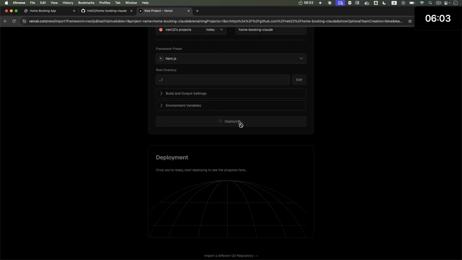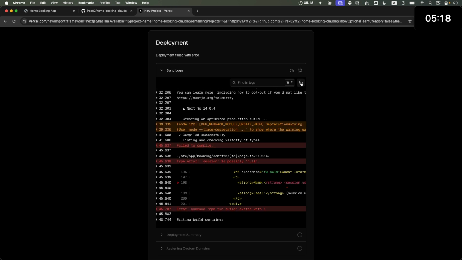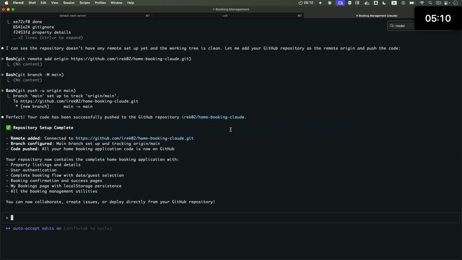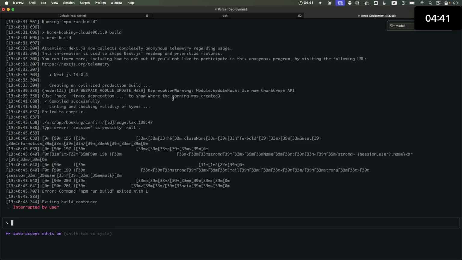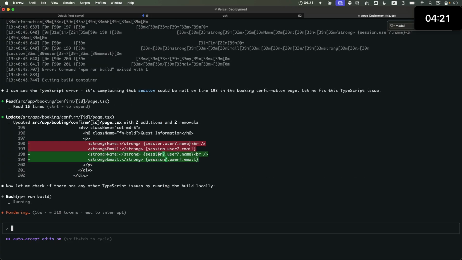We'll say deploy. Okay, it says failed to compile. Let's copy this output and paste it for our AI to try to fix it. I'll say start of the prompt. Trying to deploy this to Vercel. This is the error message. All right, pasted the error message. End of the prompt. It says it's a TypeScript issue. Must be some type checking.